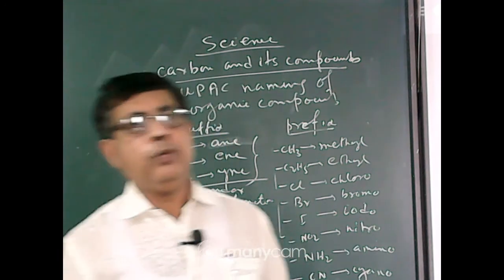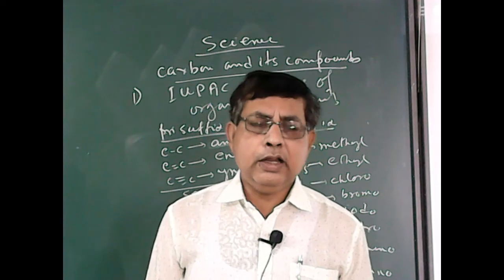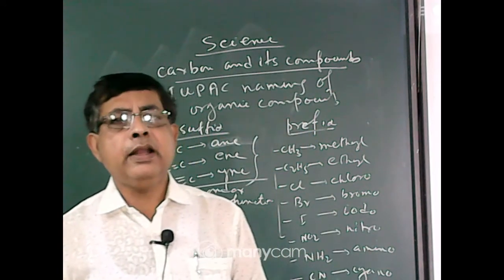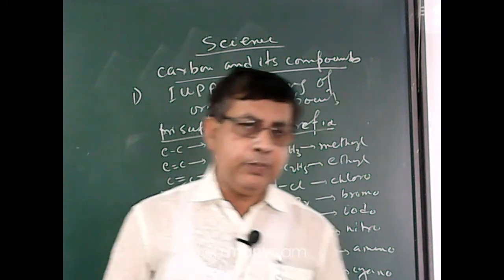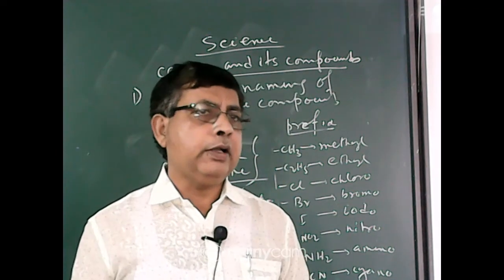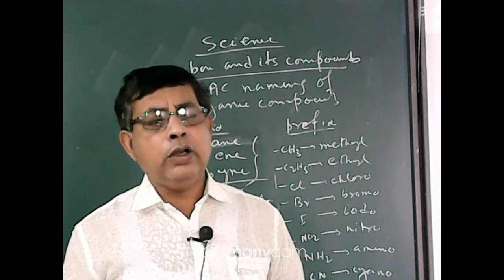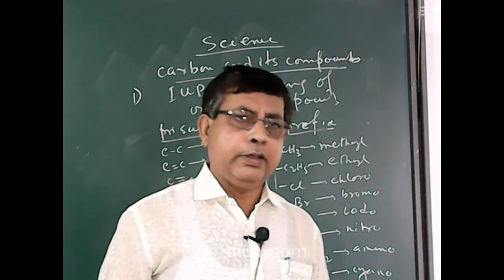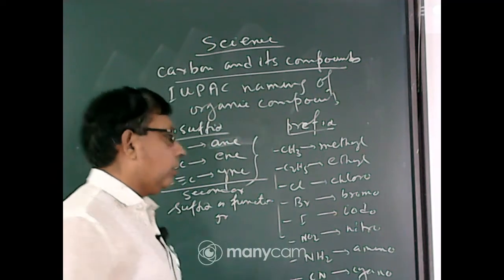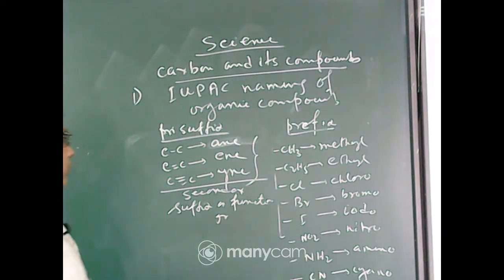Then this type of group is called a functional group. Say OH, it is the alcoholic group. The name of the OH group is alcohol. If this OH group is present in an organic compound, then all are alcohols, and all alcohols have the same type of chemical properties, and their physical properties also differ if different functional groups are present.